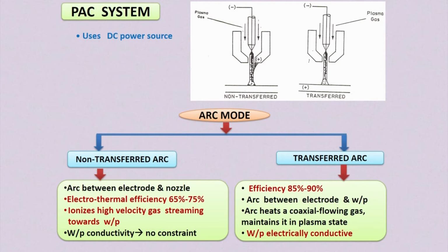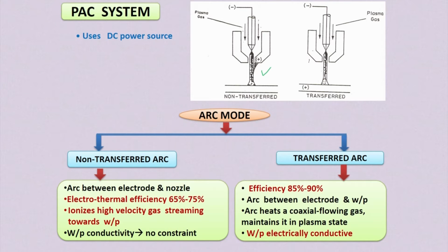There are different types of plasma cutting operations. There are two main configurations: one is the non-transfer mode, and another one is the transfer mode. So there are two modes of plasma cutting operations. You can see here, this is the non-transfer mode of plasma cutting operation.